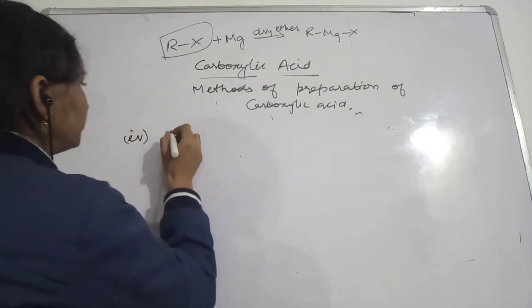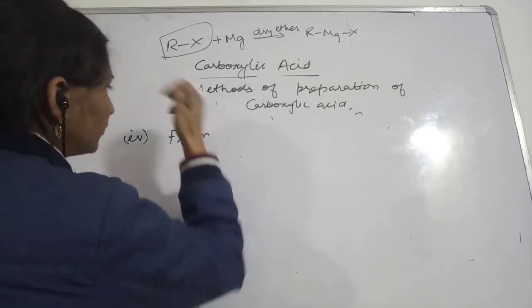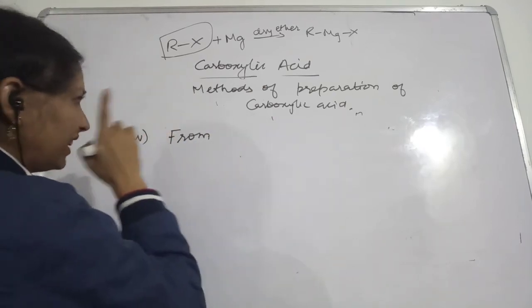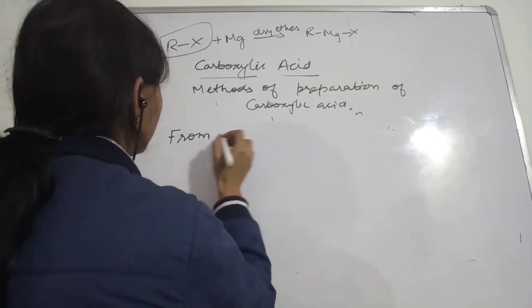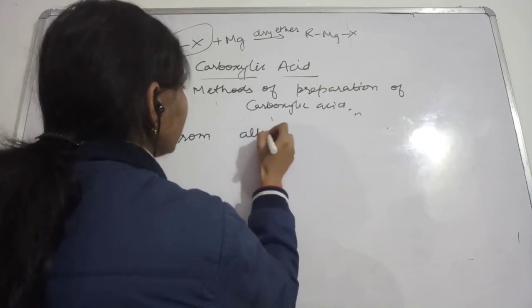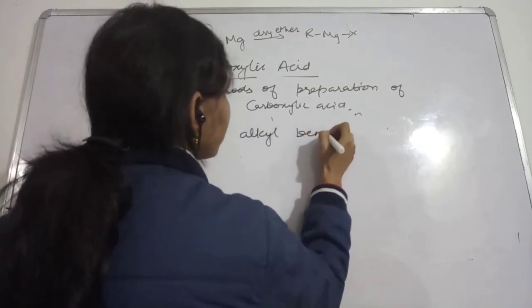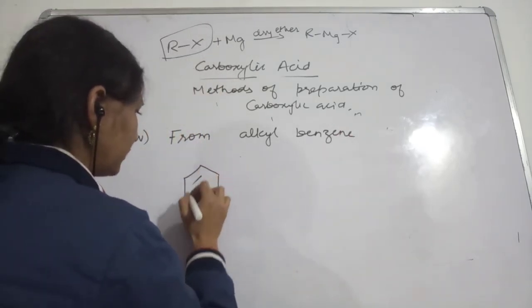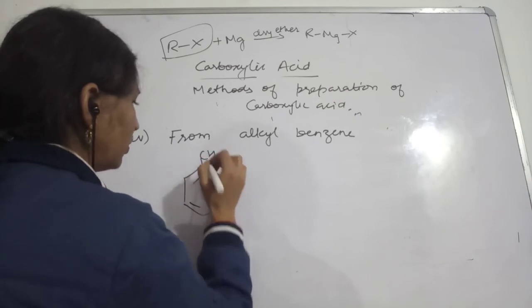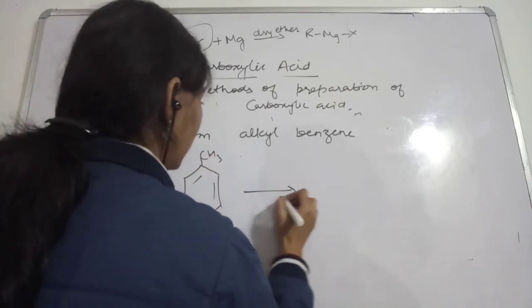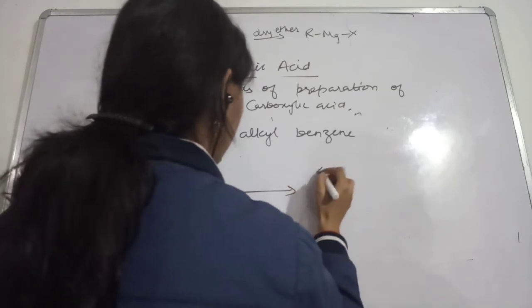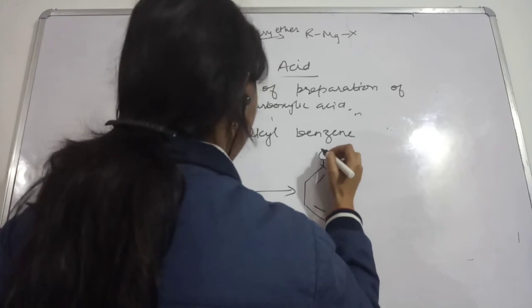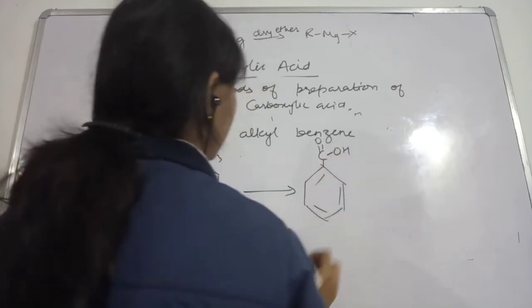From aromatic compounds, how we can make the acid from alkylbenzene. Here you can see this is toluene. From here, after oxidation, you will get this COOH.